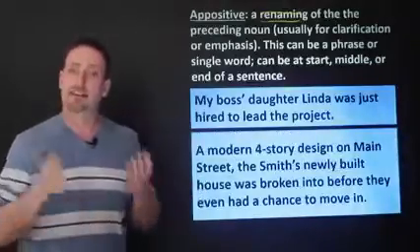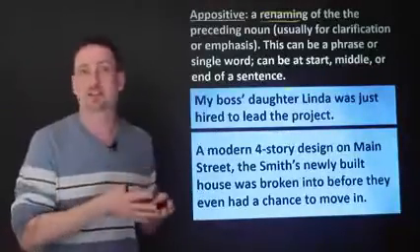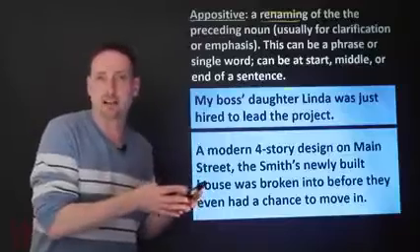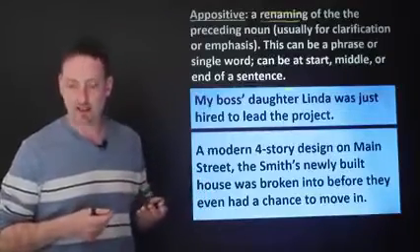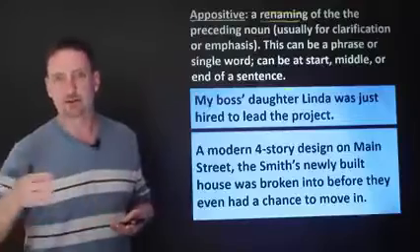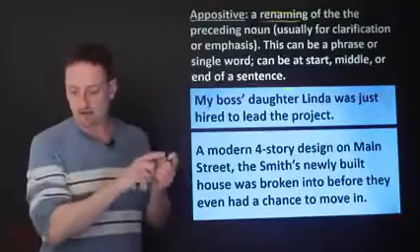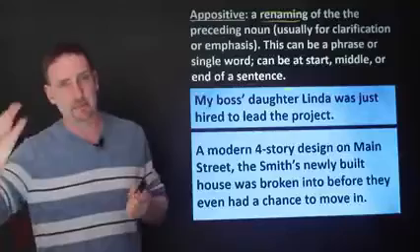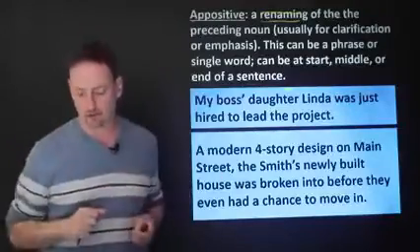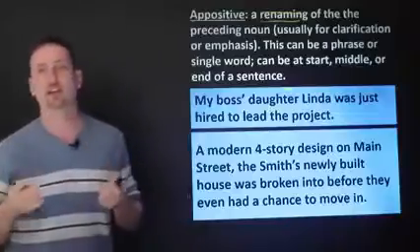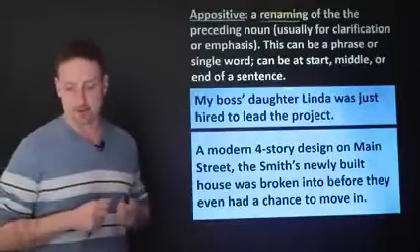Now, keep in mind that an appositive can also be used as an introductory phrase. I can put it at the beginning of the sentence. A modern four-story design on Main Street, the Smiths' newly built house was broken into. Again, the modern four-story design still means the Smiths' new house. House, four-story design, okay? So these are appositives. Let's look at the next one.